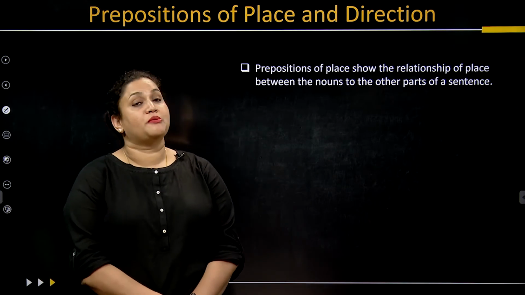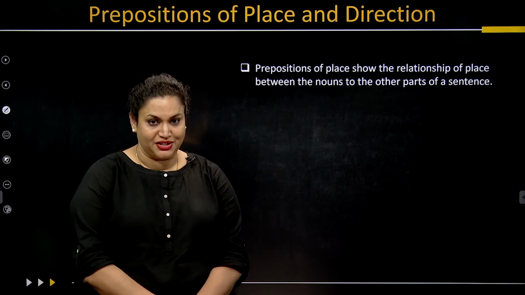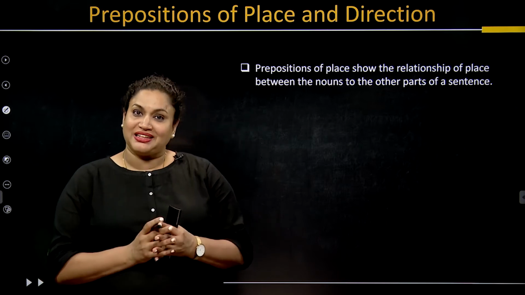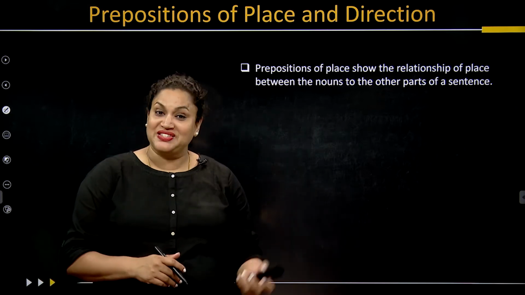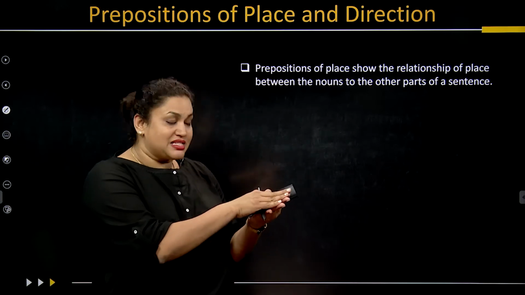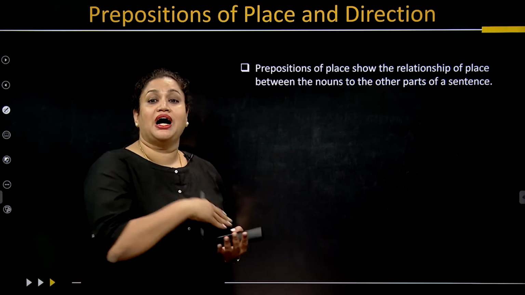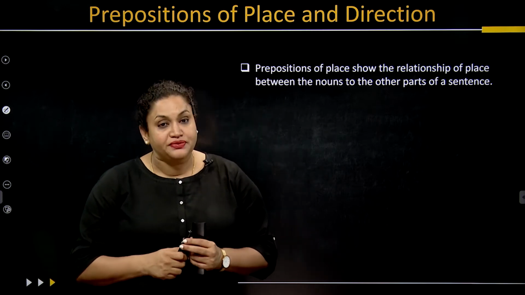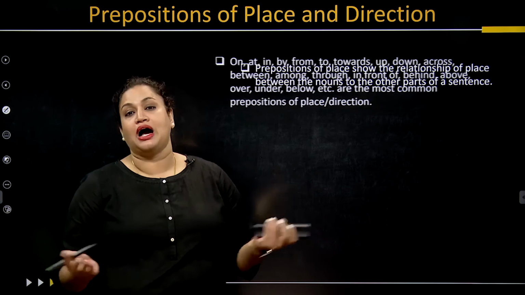So this is about the preposition of time, and let's go and check the words that are needed for the preposition of place and direction. And let's also check whether there are words which basically collide with the preposition of time. Prepositions of place show the relationship of place between the nouns and the other parts of a sentence. Now, this is a wonderful way of using it, and let's see how.